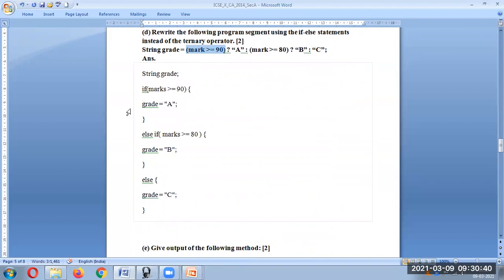So since this is your condition, you will write an if, and in that you will write the condition, and then you will write your statement. If this is true, what should be the grade? Grade should be A. Else if marks is greater than 80, what will be the grade? It is B. Else, the last else, because there is no else if condition over here, it will be C. Okay, and we have to write the declaration, that is you will write String grade over here.